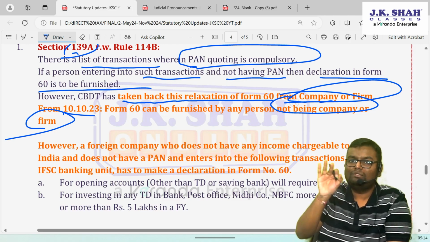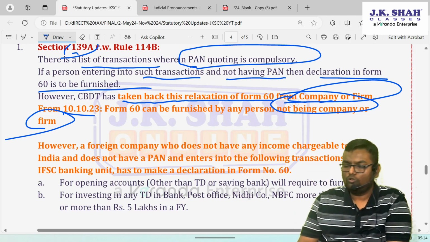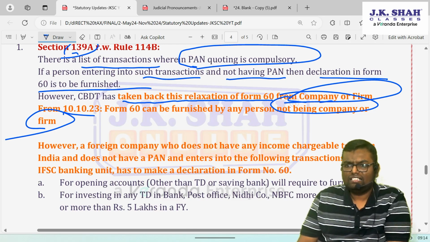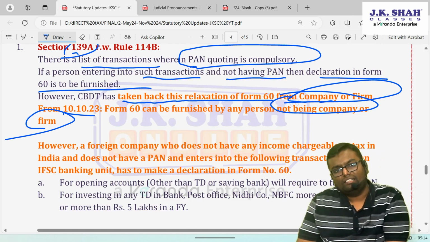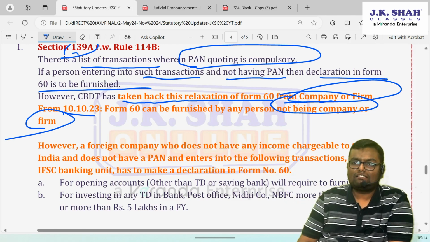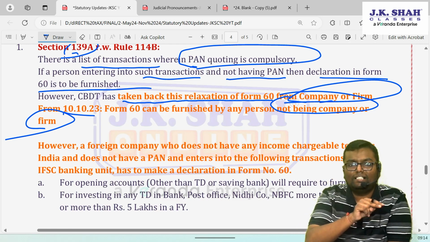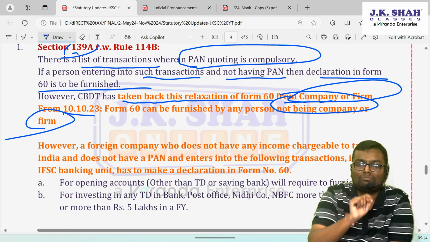Up to now, for me form number 60 was required, where I give a declaration that I am in IFSC, opening a current account in IFSC, a foreign company, not having any kind of income taxable in India, and that's why I will not take a permanent account number also; I will furnish form number 60. But that benefit is taken back by CBDT from firm and company, not from foreign company. So an exception was created: company and firm can't have form number 60. Of that, a further exception was created: some companies can furnish form 60.